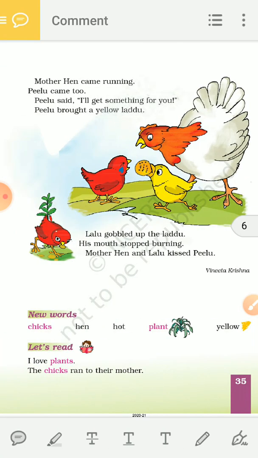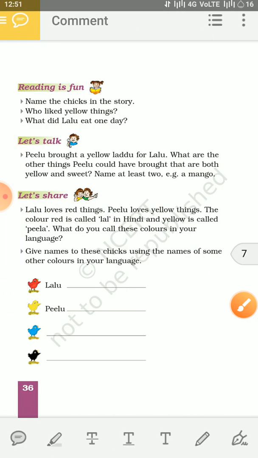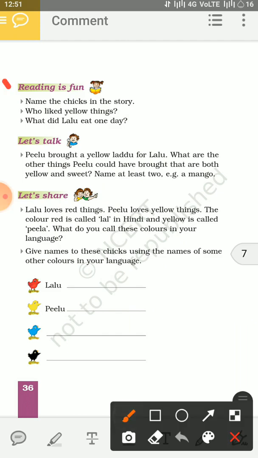Let's take the first question. First question is, let's read. I love plants. The chicks ran to their mother. Next question we have is, reading is fun. First question, name the chicks in the story. The chicks in the story are Lalu and Pilu. Next question, who liked yellow things? Pilu liked yellow things. Next we have, what did Lalu eat one day? One day Lalu ate a red chili.